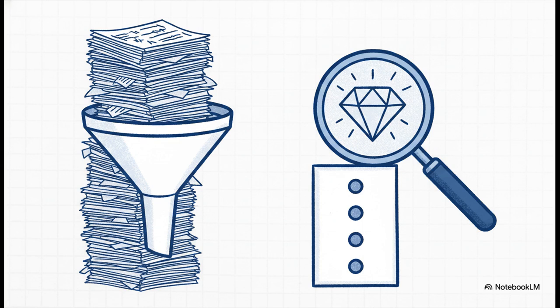Pattern number 1 is summarize. You're going to use this when you are absolutely drowning in information and just need the bottom line. But instead of just saying summarize this, a pro will say, summarize this article in 5 bullet points for an executive audience. By specifying that executive audience, you're explicitly telling the AI to cut out the fluff, ignore the minor details, and focus purely on strategic takeaways.